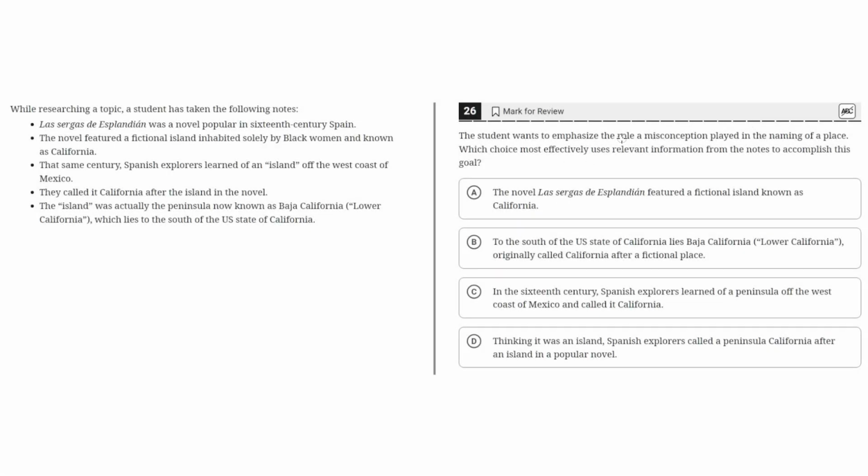A student wants to emphasize the role a misconception played in the naming of a place. Which choice most effectively uses relevant information from the notes to accomplish this goal? While researching a topic, a student has taken the following notes.